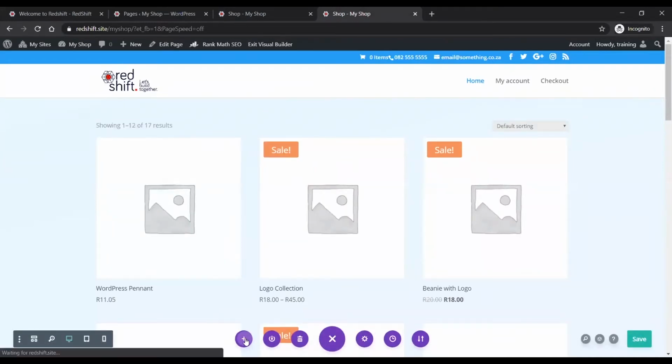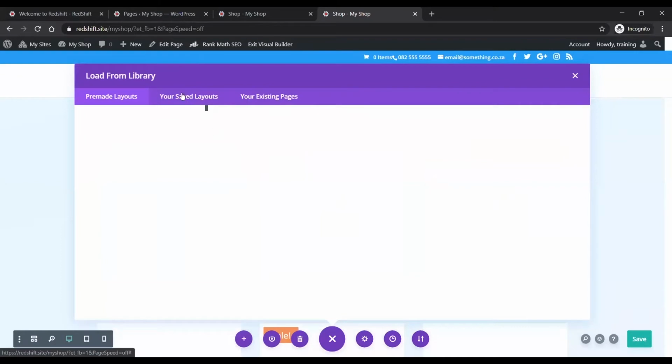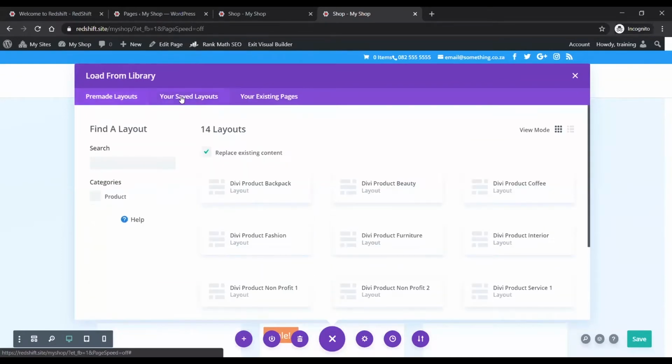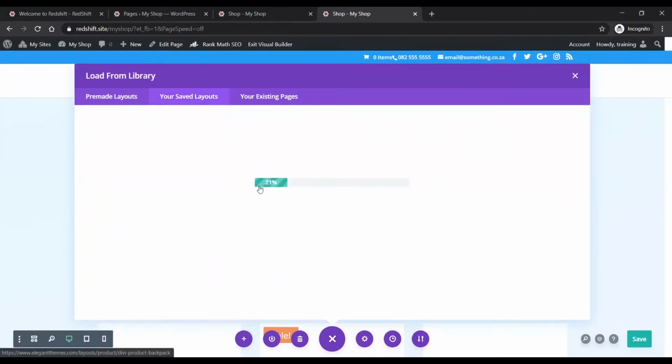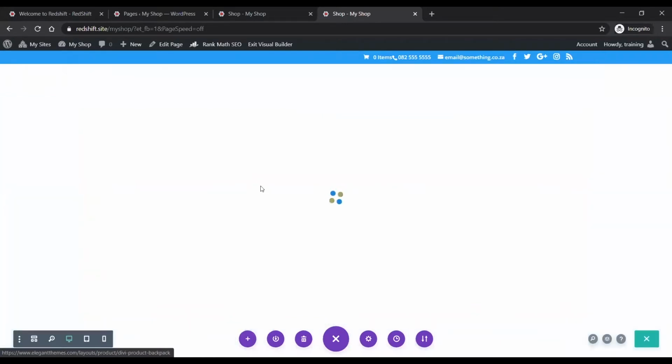What I'm going to do is use the load from library again. I'm going to go back to my saved layouts. And then we used the Divi backpack one, right? So I'm going to pull that in again here. I'm going to get rid of some stuff and put in my shop, basically.